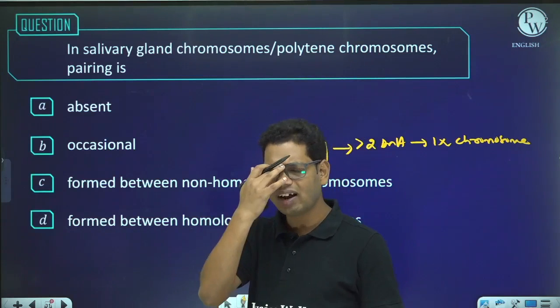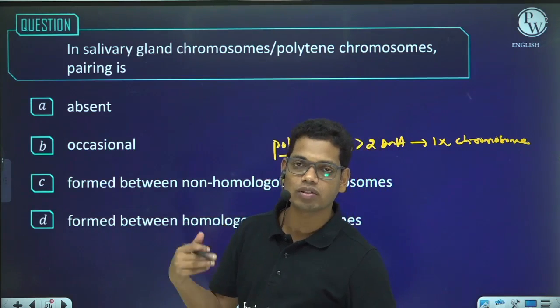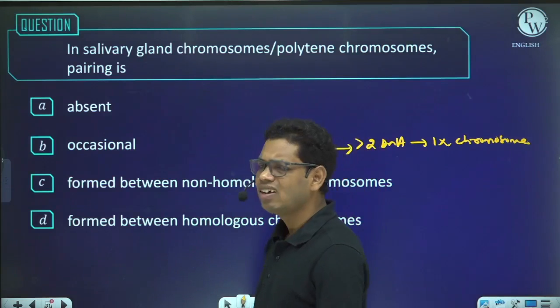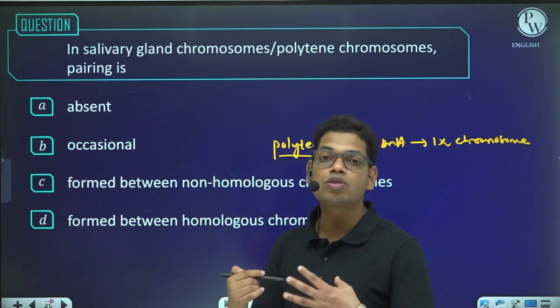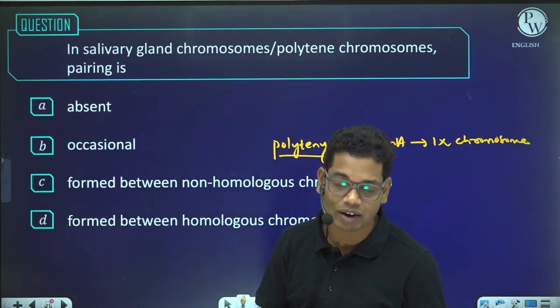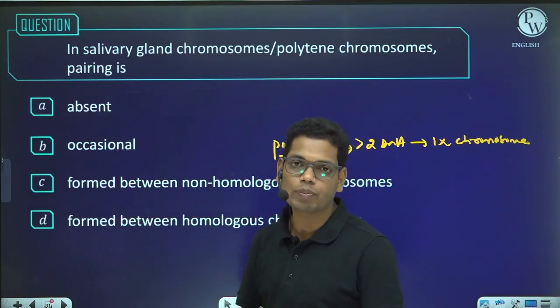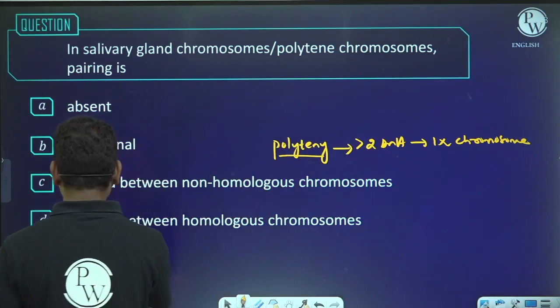Okay, and such chromosomes are found in the cells of the salivary gland of some insects like Drosophila, right? And these polytene chromosomes show somatic pairing. And in this case, the homologous polytene chromosomes show somatic pairing, not the non-homologous chromosomes. So the answer will be homologous chromosomes.